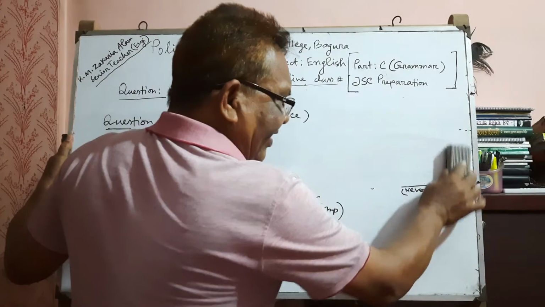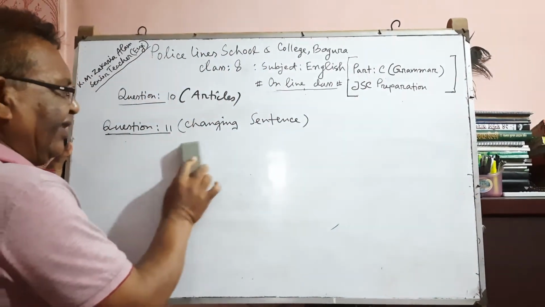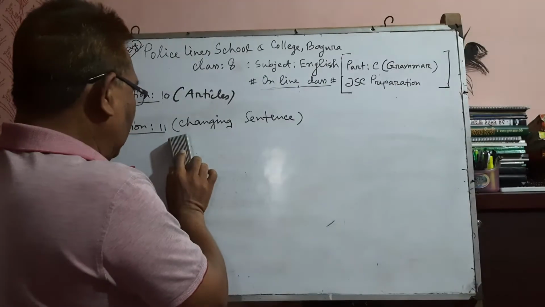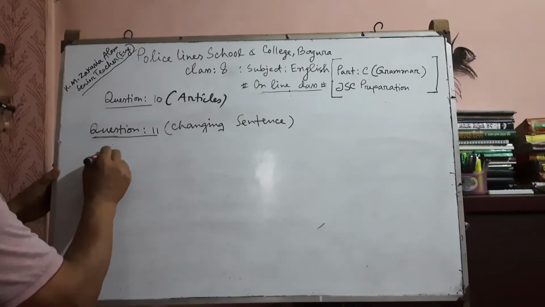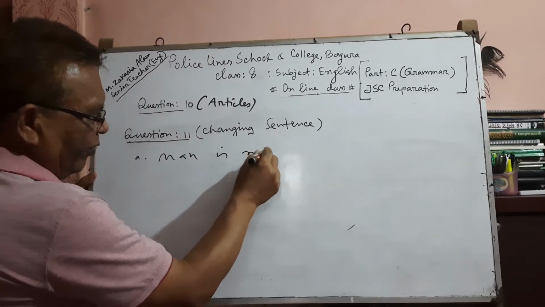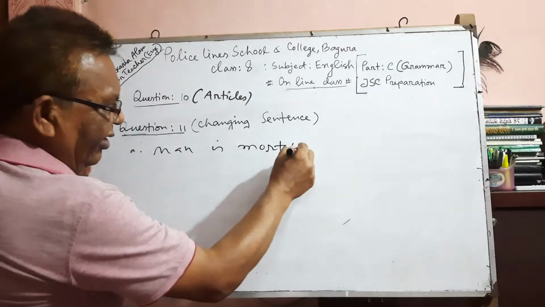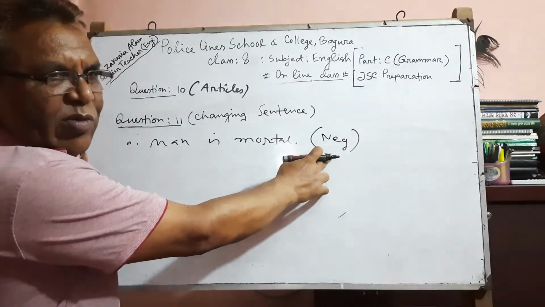To change the sentence, you must need some antonyms or opposite words, such as: man is mortal, make it neg. Neg is the shorter form of negative.